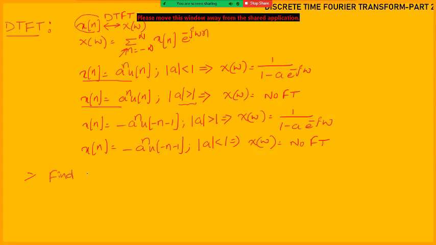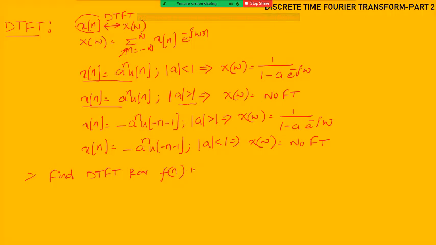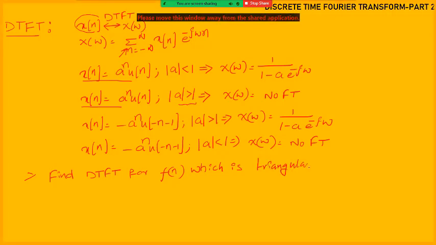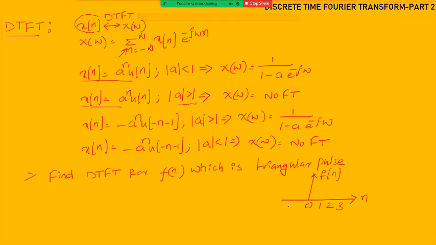Find DTFT for f of n, which is a triangular pulse, that is given by the graph with axis marks 0, 1, 2, 3, and on this side minus 1, minus 2, minus 3.